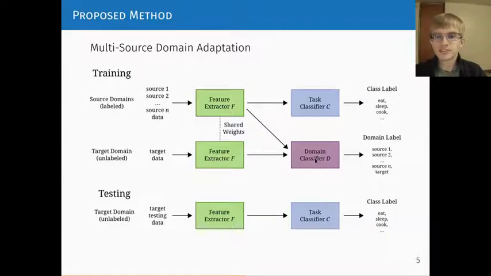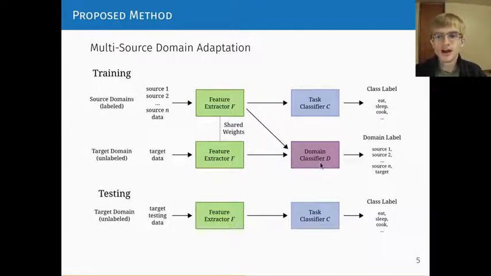The domain classifier predicts which of the domains the data came from, whether it's from source 1, 2, or the target domain. It's an adversary because we train the domain classifier to correctly predict this domain label, but we simultaneously train the feature extractor to make this adversary wrong.